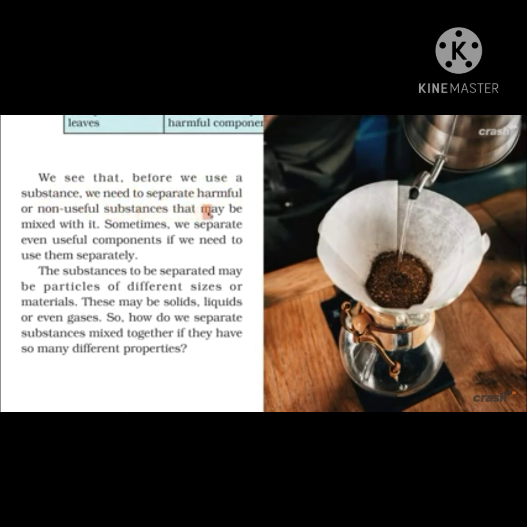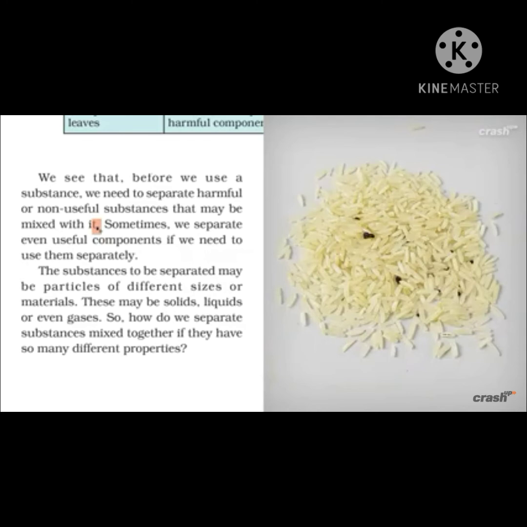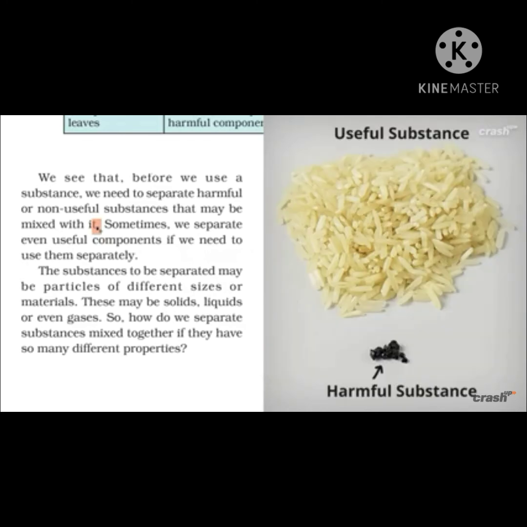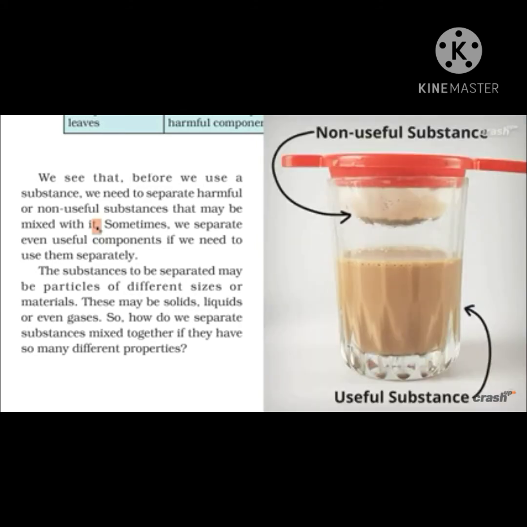Now we see that before we use a substance, we need to separate harmful or non-useful substances that may be mixed with it. Sometimes we separate the impurities or the stones present in the rice, as stones are harmful substances present in the rice. Again, when we strain out the tea, we separate the non-useful substance, that is the tea leaves, from the useful substance, that is the tea.